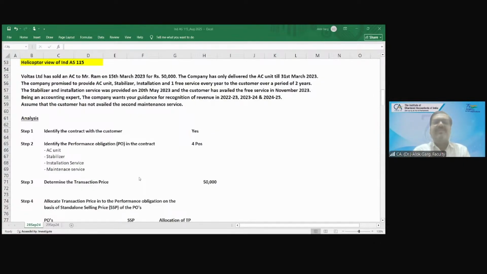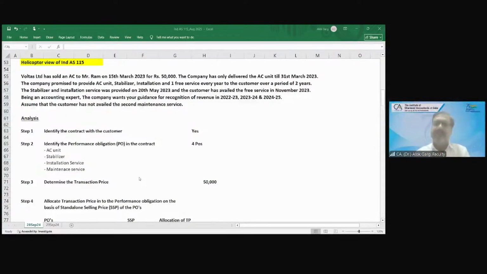Likewise, all these electronics companies, what do you think? This AC company Voltas has given you free service for 2 years. Is it an actual free service? No, sir. They have already charged as a package in advance. They have already charged you. They have charged as a package in advance.